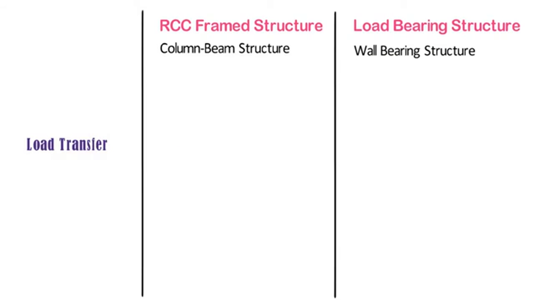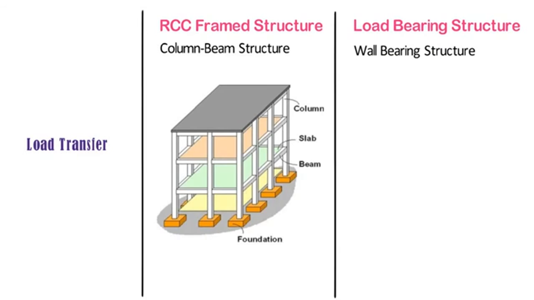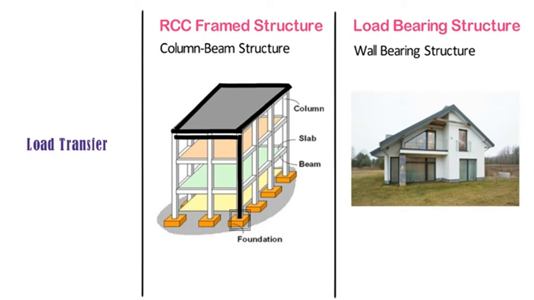Load transfer. In RCC frame structure, the load is transferred from a slab to the beams, then beams to the columns, and further to lower columns and finally to the foundation. In load-bearing structure, there are no concrete structural elements like columns or beams. In this structure, all the load shall be carried by the walls and this load shall be transferred to the foundation through the masonry walls.